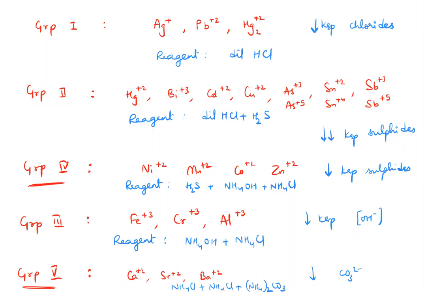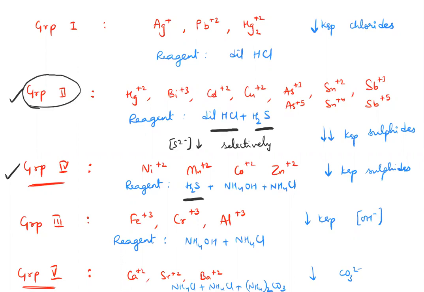From this chapter's point of view, what you have to remember is that even though group 4 and group 2 have the same sulfide precipitates, both of them are precipitated as sulfides. Why did we use HCl here? That is the usual question. We are using HCl so that, due to common ion effect, the sulfide concentration is maintained very low, such that selectively only group 2 is precipitated.